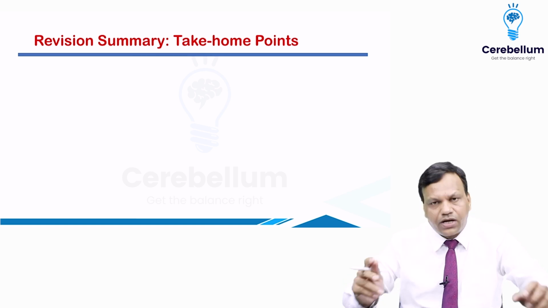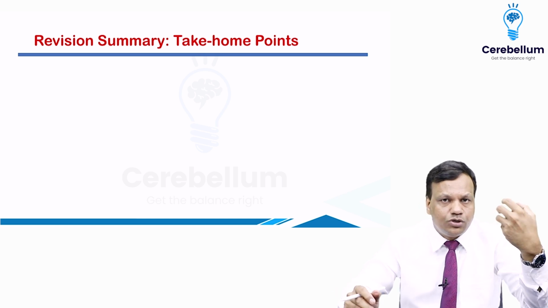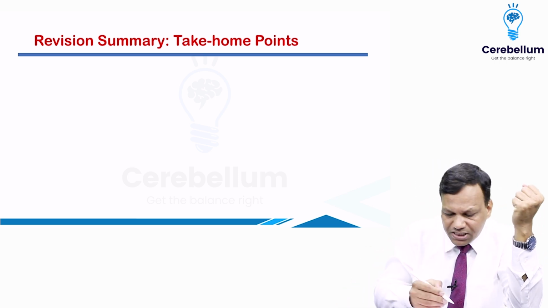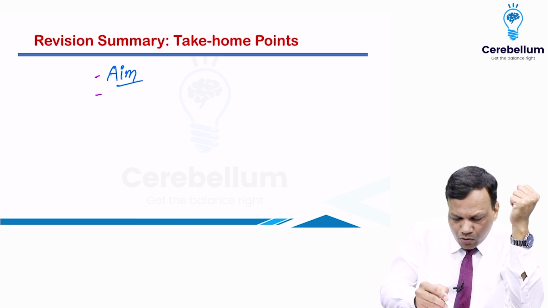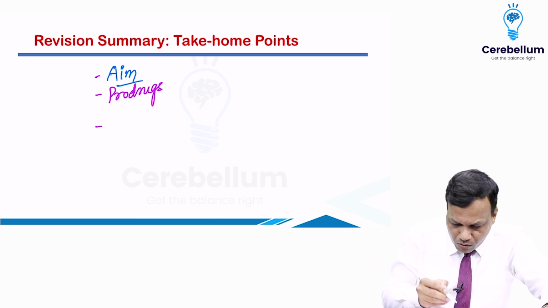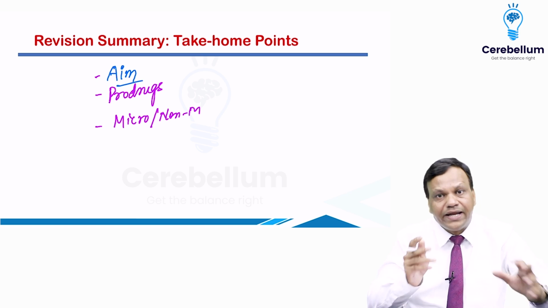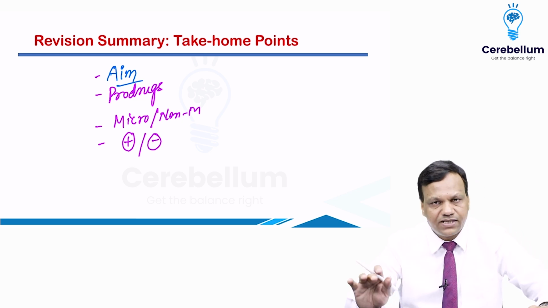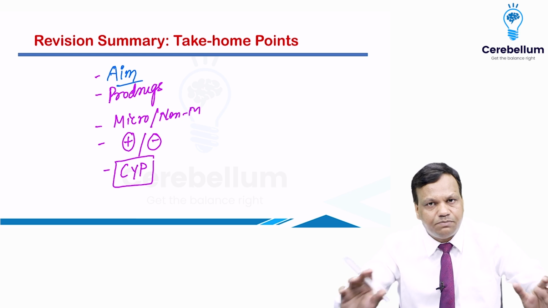Okay, so we can quickly discuss what are the important points you should know from this video. You should know that metabolism plus excretion is called elimination. Then the major aim of metabolism is to make a drug water soluble. You should know important prodrugs. We discussed the mnemonics of the prodrugs. Then you should know the difference between microsomal and non-microsomal enzymes. What is the clinical difference? Then important enzyme inducers and inhibitors that we discussed. And lastly, the important drugs metabolized by CYP enzymes. That is the basic thing you should know.